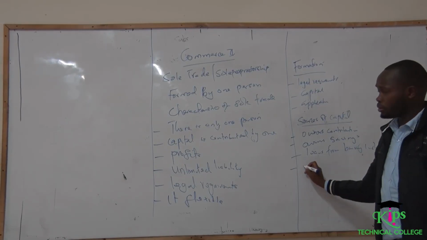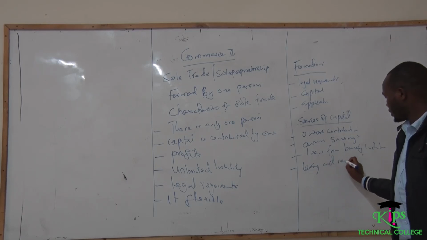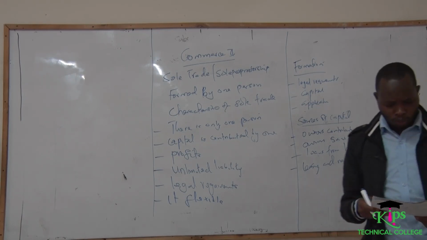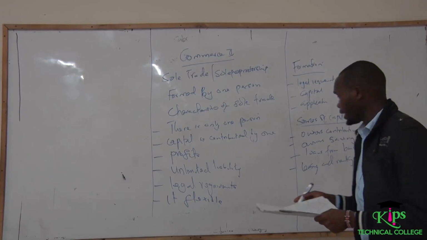We can still talk about leasing and renting personal property. We also have donations from friends. We have retaining the profits.